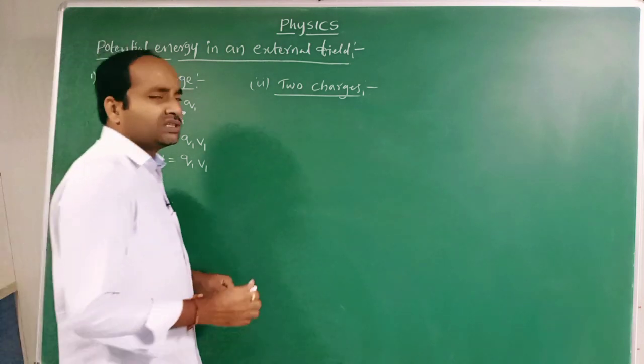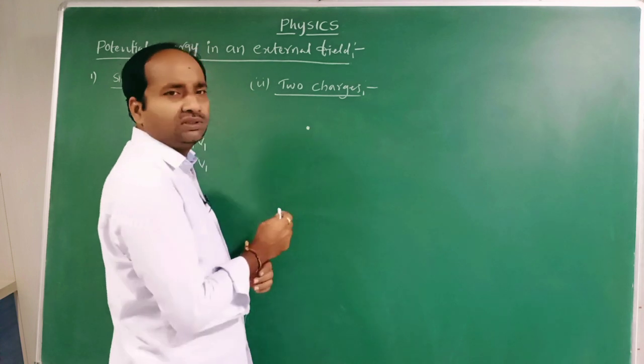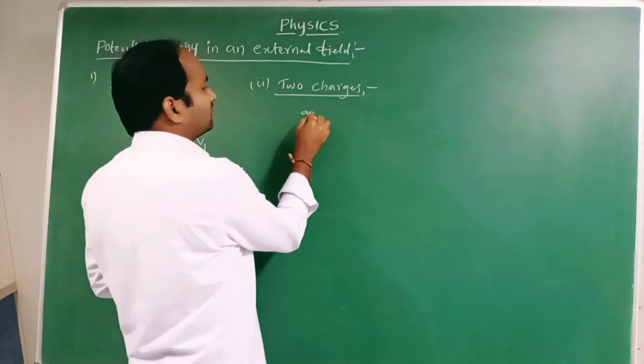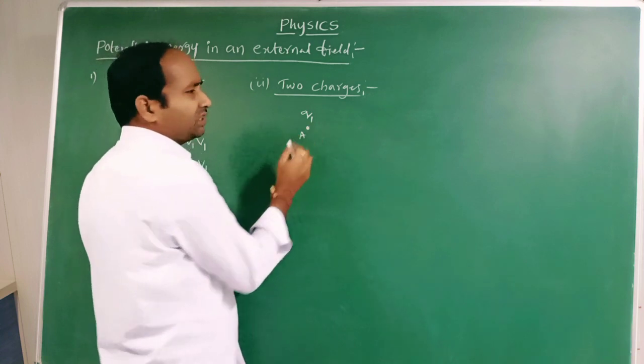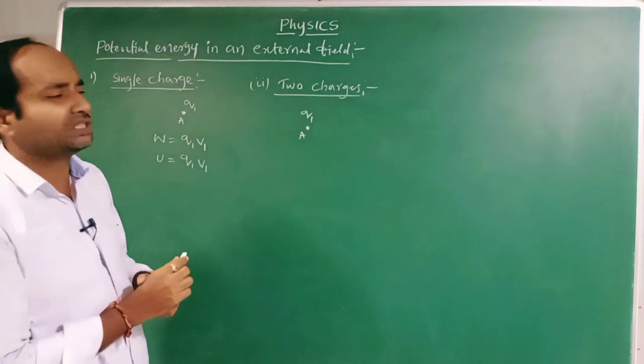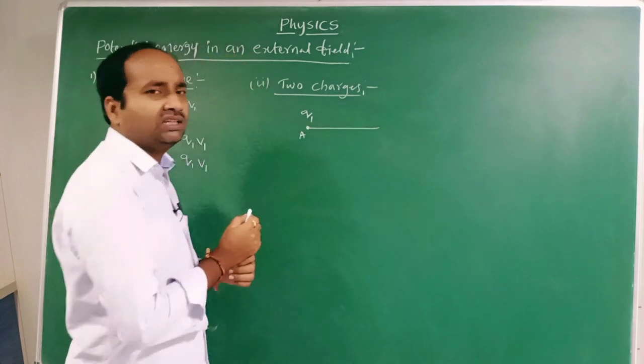Okay, see, whenever we are placing the charge q1 at that point A, the potential is V1. So what is the work done in this case?